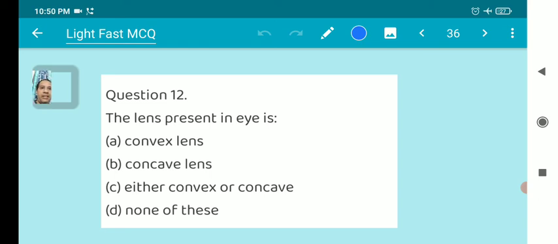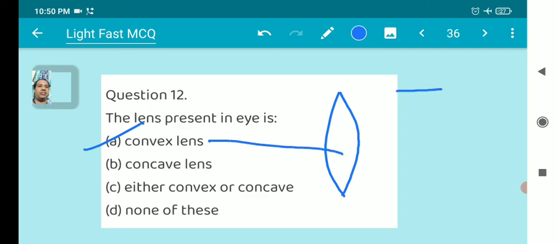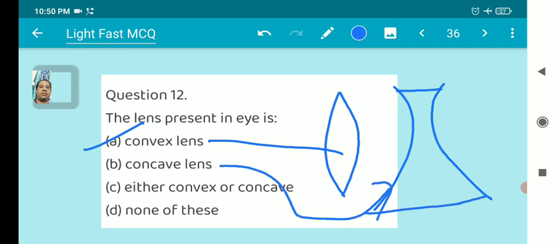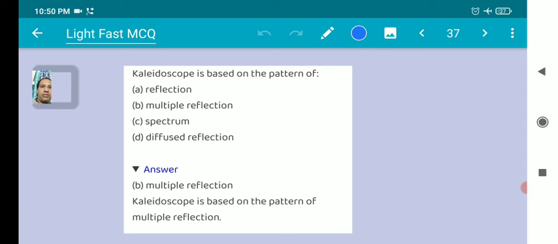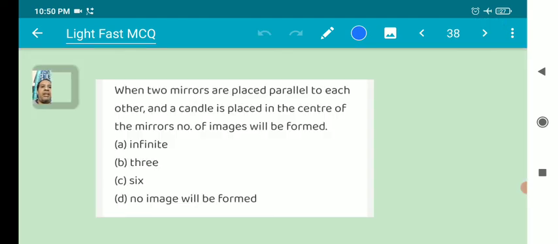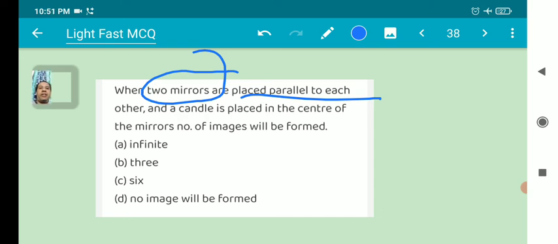The lens present in the eye is a convex lens. Its structure looks like this. This is a convex lens, and the concave lens structure looks like this. A kaleidoscope is based on the pattern of multiple reflections. When two mirrors are placed parallel to each other and a candle is placed in the center of the mirrors, how many images will be formed? An infinite number of images are formed.